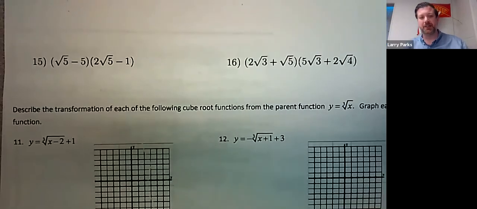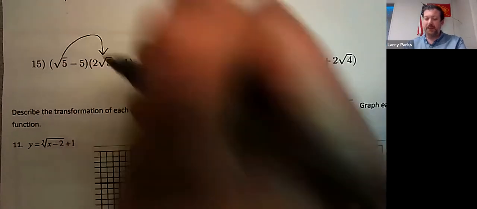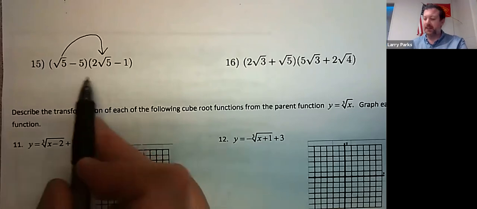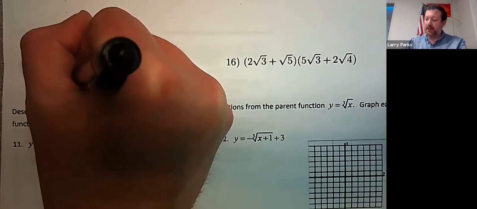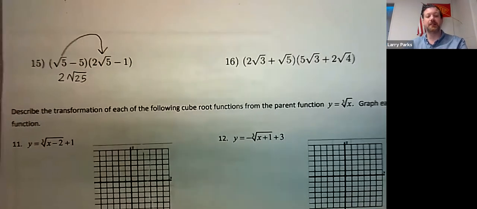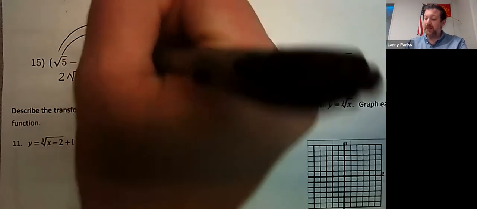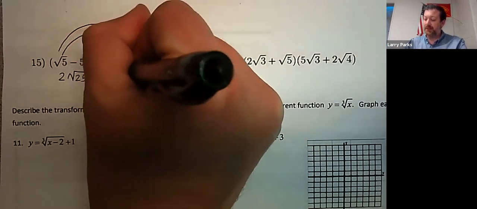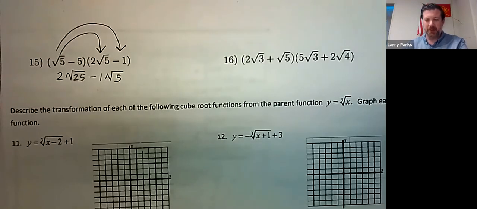How do you multiply radicals? Well, you just distribute. So you take square root of 5 times 2 square root of 5, and make 2 times 5, or 2 times square root of 25. I'll show the work. And then square root of 5 times minus 1. That's minus 1 square root of 5. I hope I'm not going too fast on any of this. Remember, I'll post this, and you could watch the video later and slow it down and watch it again and again if you need to.